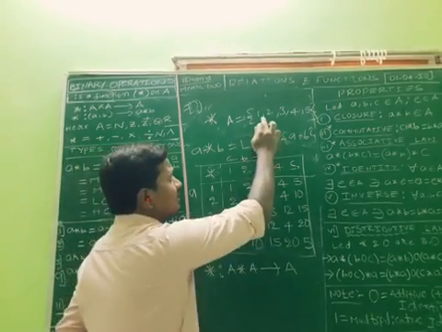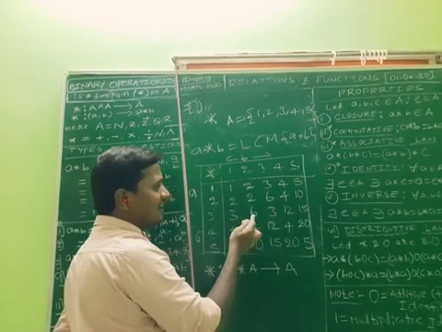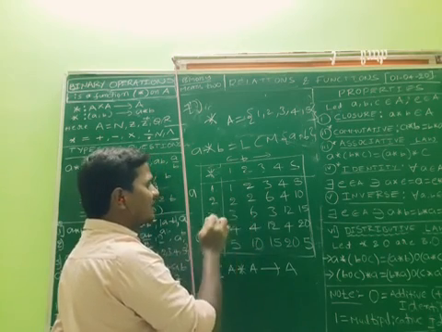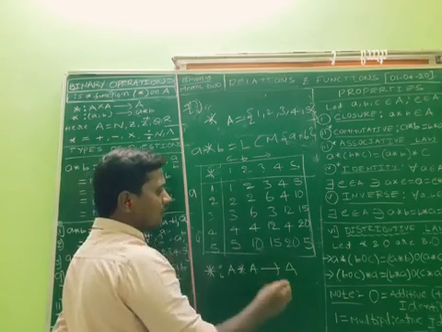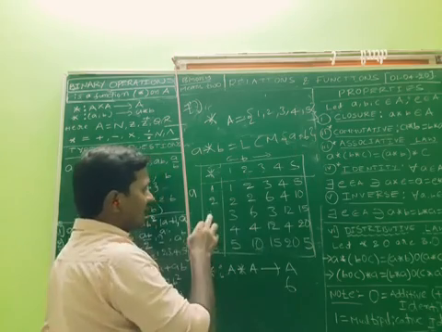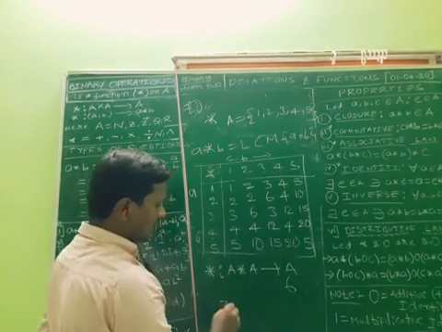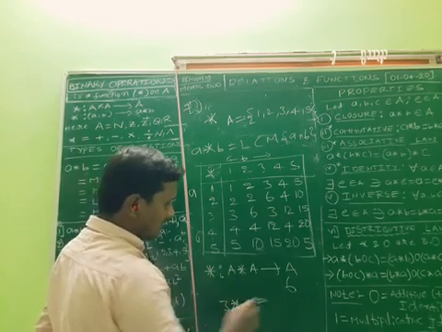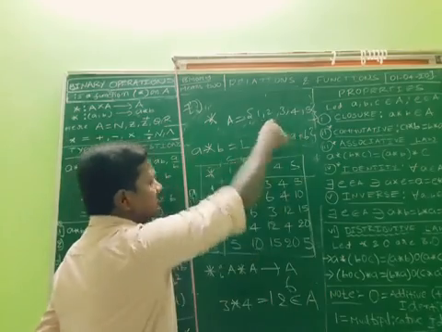The given set contains only up to 5, 6. If I take 6, is the LCM of 3 comma 2, the resulting output is 6. Does 6 belong to the given set here? No. The LCM of 3 comma 4 is 12. I am taking 3 star 4, the LCM of 3 comma 4 is 12. Does 12 belong to the given set A?